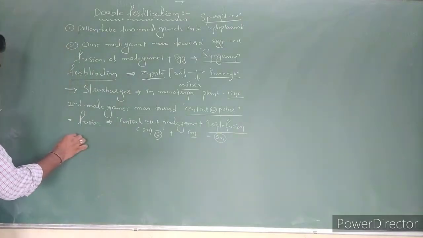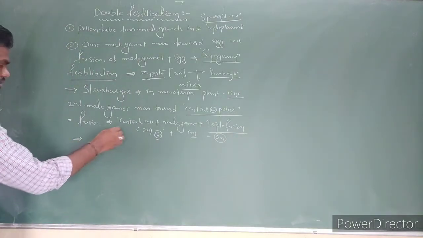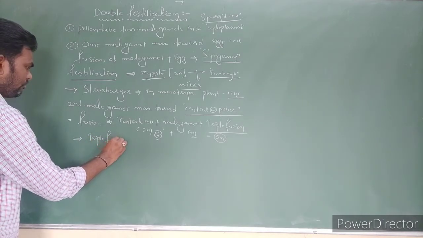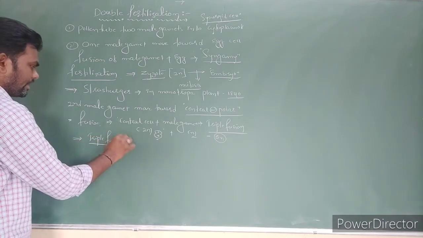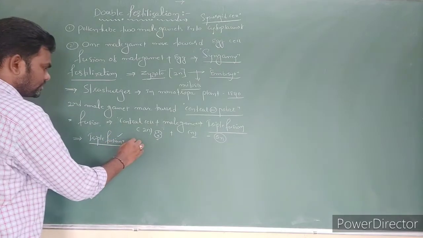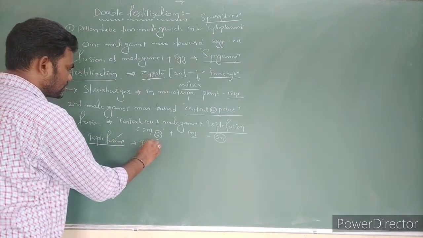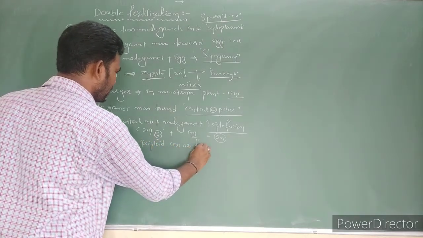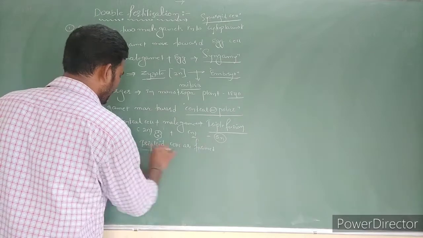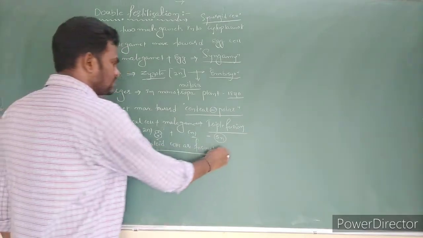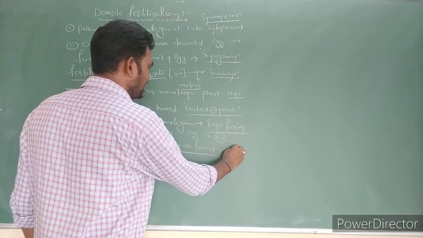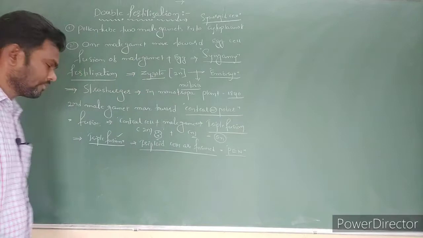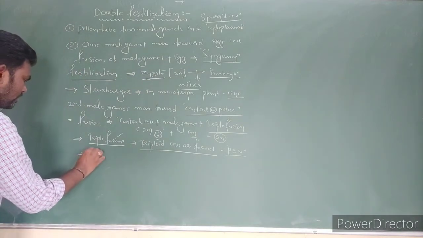Due to this triple fusion, the fusion of central cell plus male gamete is called triple fusion. Due to this triple fusion, triploid cells are formed, right? These triploid cells we call PEN, primary endosperm nucleus. This triploid nucleus we call what? Primary endosperm nucleus.